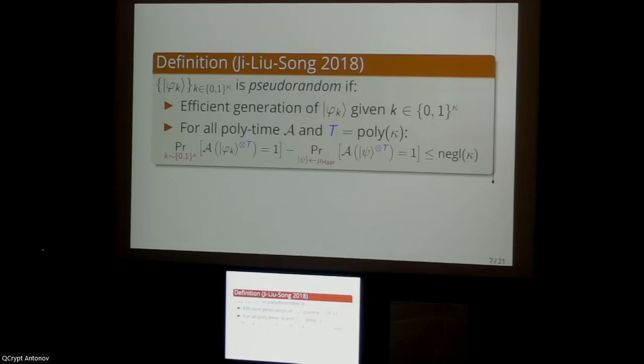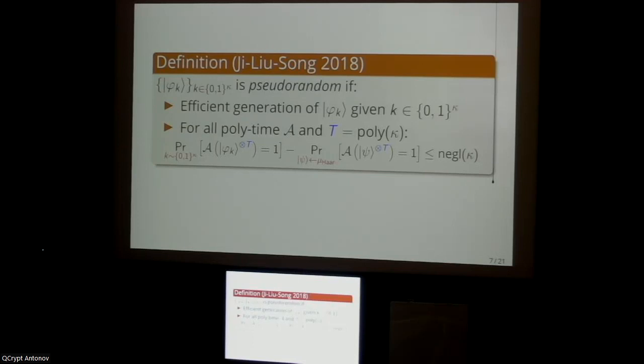And indeed, this is quite similar to the definition of classical pseudo-random generators with basically only two differences. One, that rather than just trying to mimic the uniform distribution over n-bit strings, we're trying to mimic the uniform distribution over n-qubit quantum states. And two is that in general, we will allow the adversary to have access to any polynomial number of copies of the state. And this is justified by the quantum no cloning principle, where there are things that you can do with many copies of a state that you can't do with one copy because it's impossible to clone an unknown quantum state.